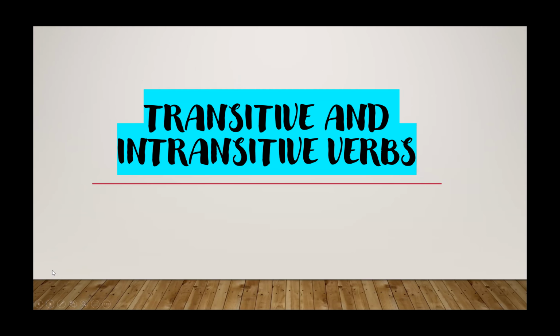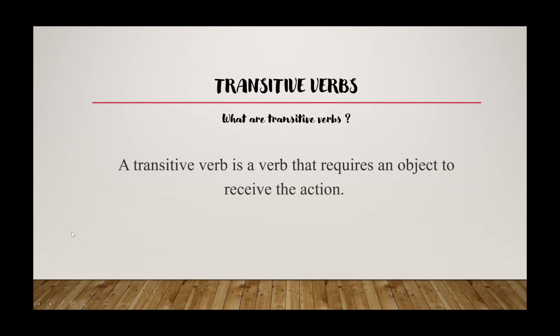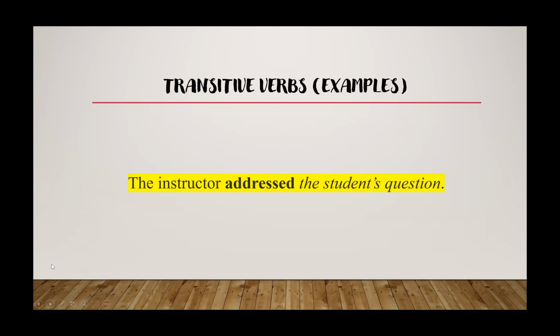Now, the transitive and intransitive verbs. First, let's get to the transitive verbs. What are transitive verbs? A transitive verb is a verb that requires an object to receive the action. Examples of transitive verbs.